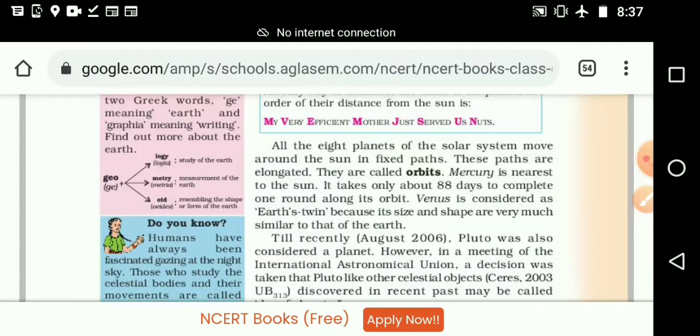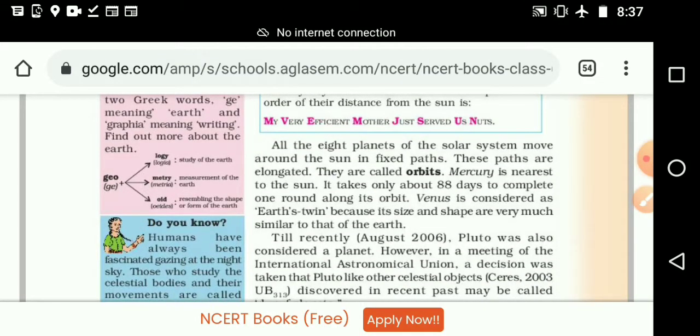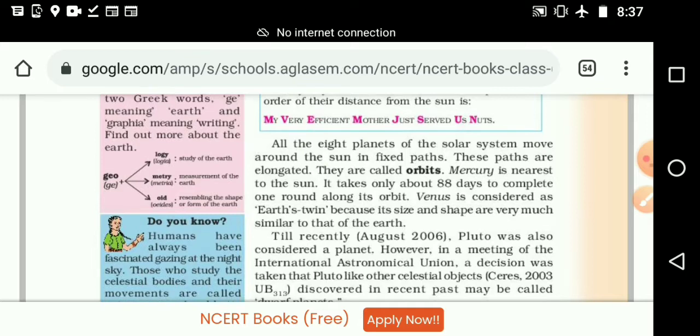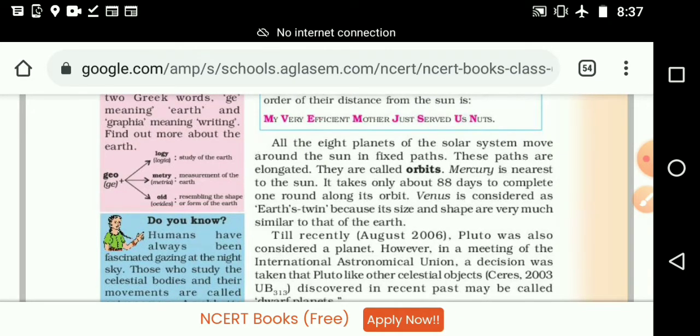All the 8 planets of the solar system move around the sun in a fixed path. Each and every planet has its own particular way to move around the sun. These paths are elongated. They are called orbits. The path given for a particular planet to move is known as an orbit. So write the name only, no need to write a sentence. Orbits.